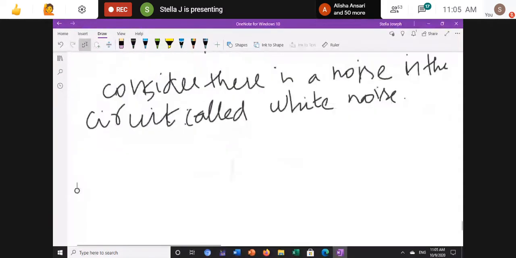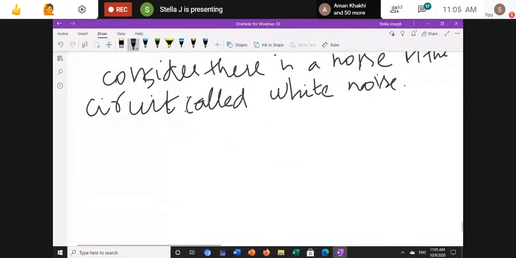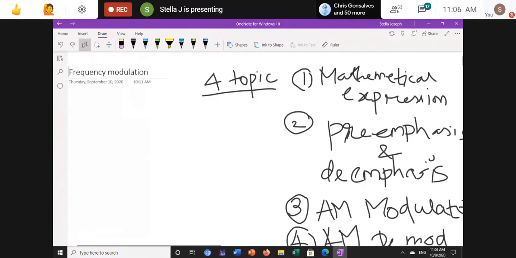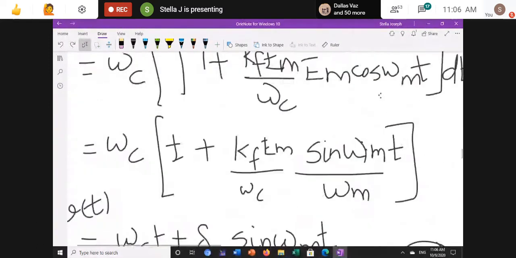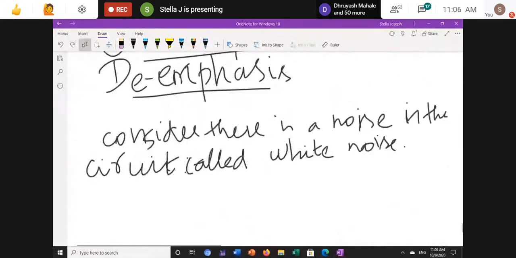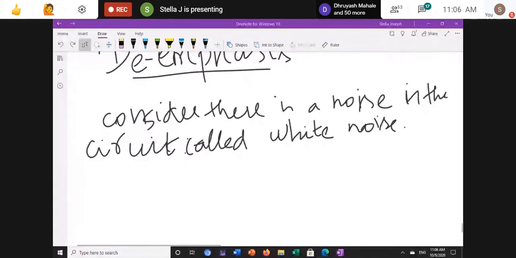If we draw the power spectral density, consider there is a signal, and there is noise here. We want to reduce this noise and transmit the signal properly. That is the concept of pre-emphasis and de-emphasis. First we'll study the basic concept, then we'll go to that.